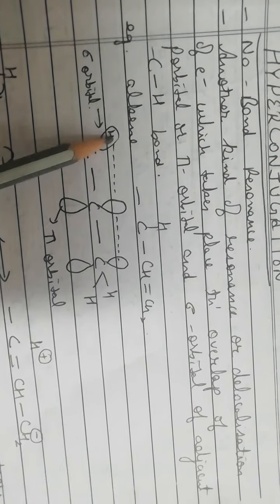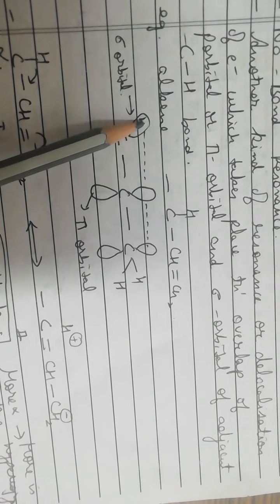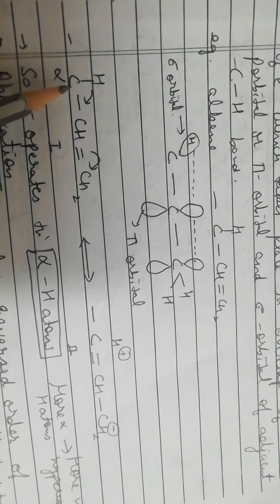So this hyperconjugation takes place through the overlap of p orbital or pi orbital and sigma orbital of adjacent carbon-hydrogen bond. Now there is overlap between the sigma orbital of carbon-hydrogen bond with the pi orbital of the double bond.